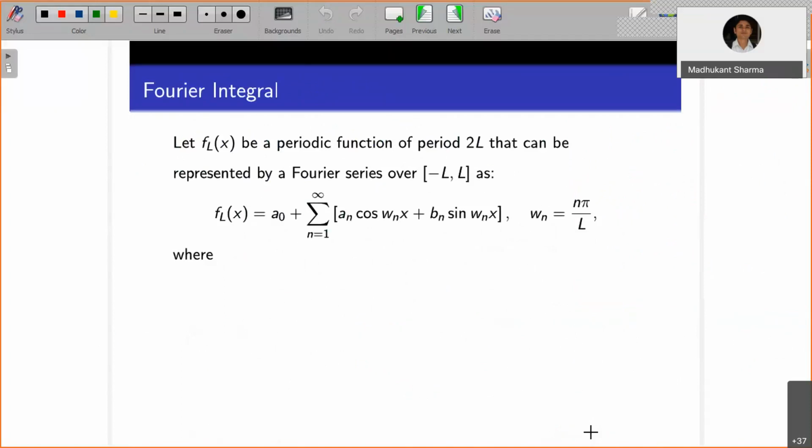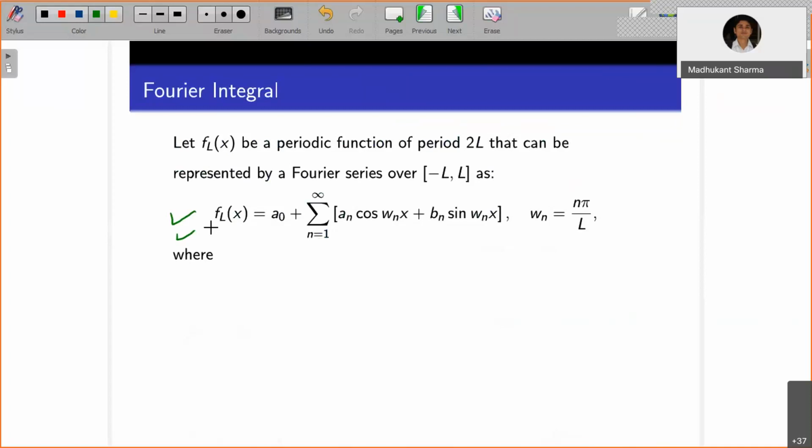You have the Fourier series over the interval minus L to L. Now we are going to make it a continuous case. We are going to flatten the curve along the x-axis, instead of periodicity, from minus L to L, when L is tending to infinity. This is what we want to work over.